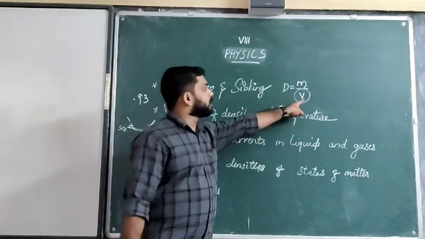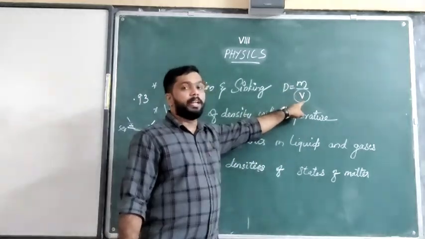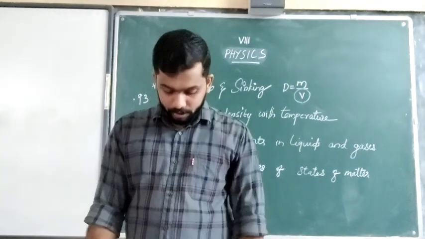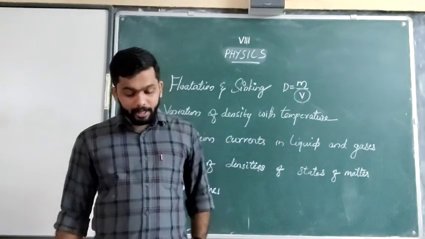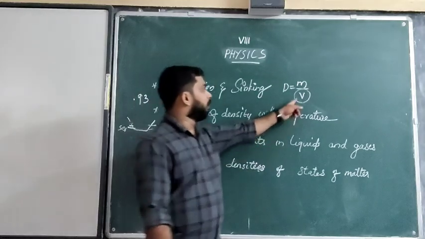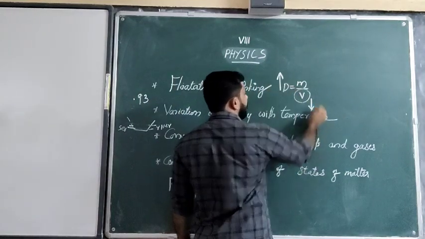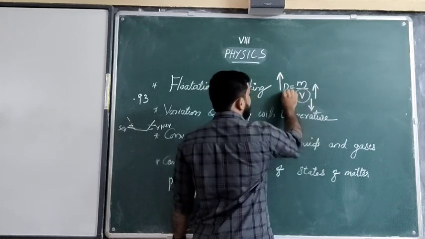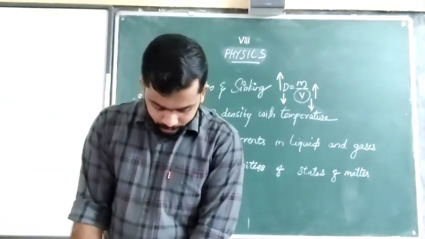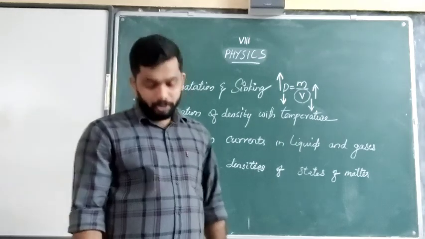If the volume increases, what will happen? It is inversely proportional to the density. So if the volume increases, density decreases, and if the volume decreases, density increases. So we can say that if the volume of a fixed mass of a substance decreases, the density increases. And if the volume increases, then the density decreases. It is inversely proportional. So this is the relation between density and temperature.